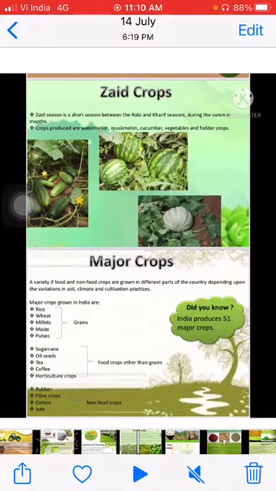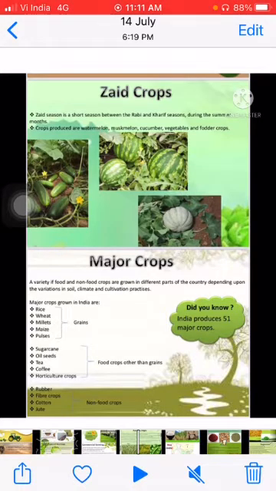Tur is basically the dal which we use. Urad, like tur. Cotton, jute, soybean and groundnut. The areas where these types of crops are grown are Assam, West Bengal, and the coastal regions of Odisha and Andhra Pradesh.